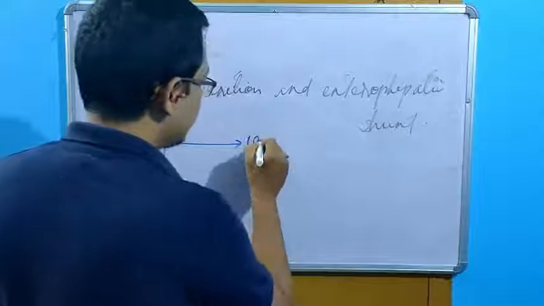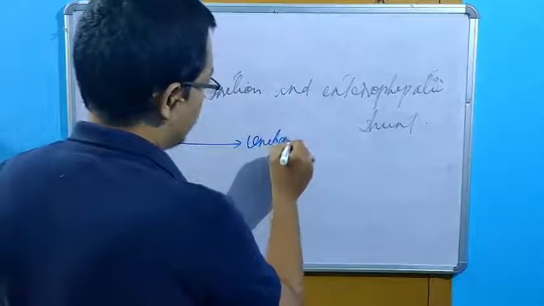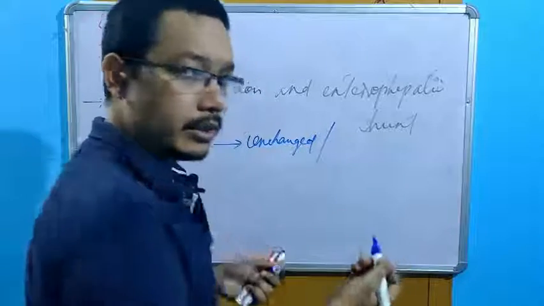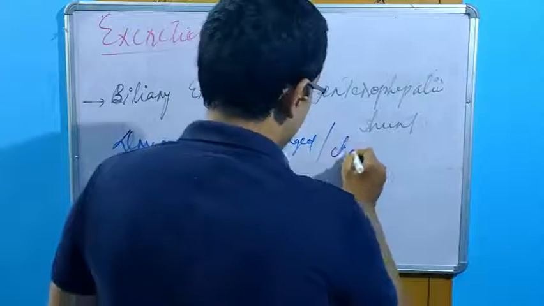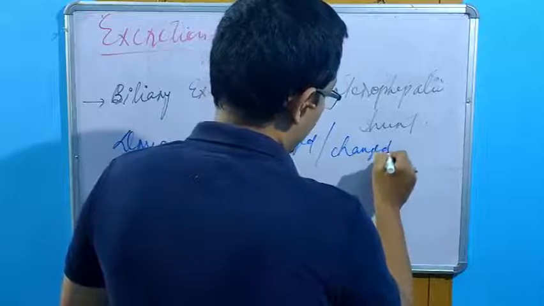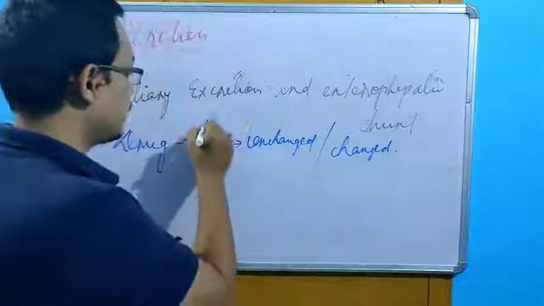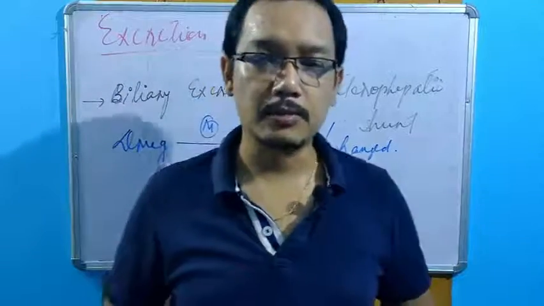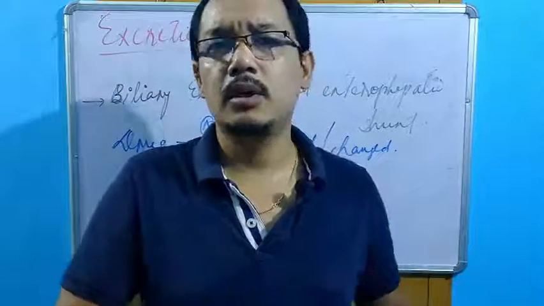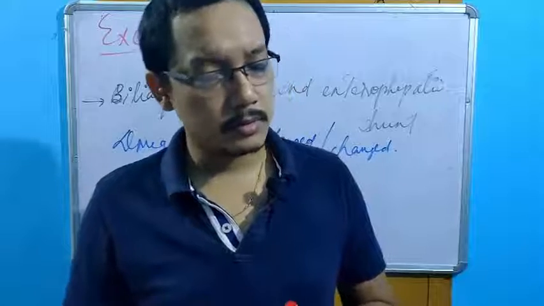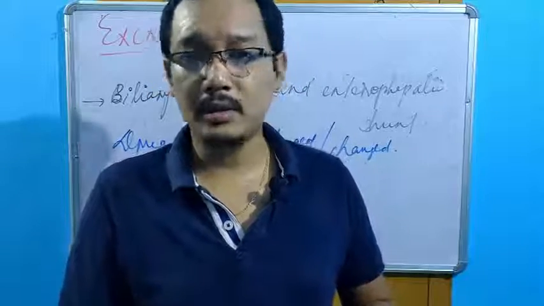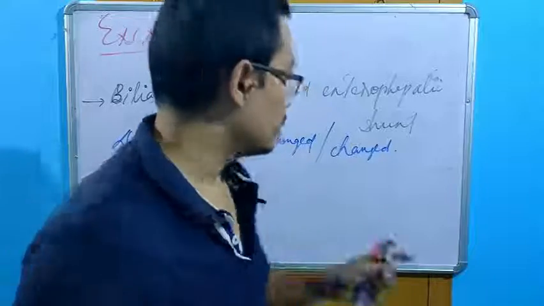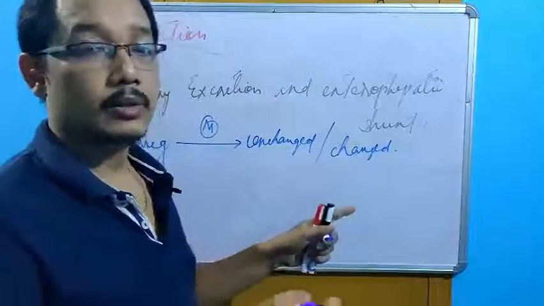It may be unchanged also, or conjugated drugs or changed drugs. I'm writing metabolism. Unchanged drugs or changed drugs, because metabolism sometimes leads to a change of the form of the drug, or sometimes it may not be changed also. Okay, unchanged or changed, that means conjugated or oxidized or whatever.